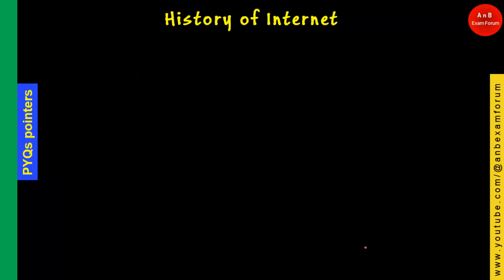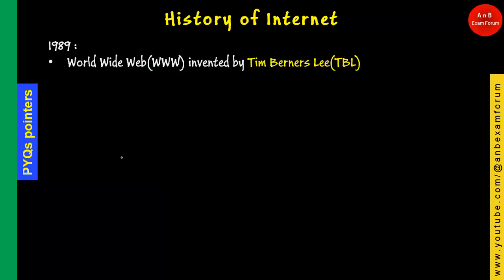In 1989, as you know, the WWW, which is very important for the internet to work, that is the World Wide Web, was invented by TBL, that is Tim Berners-Lee. In 1990, what happened next is that the internet, which was private at that time and mostly used in the US, became public.